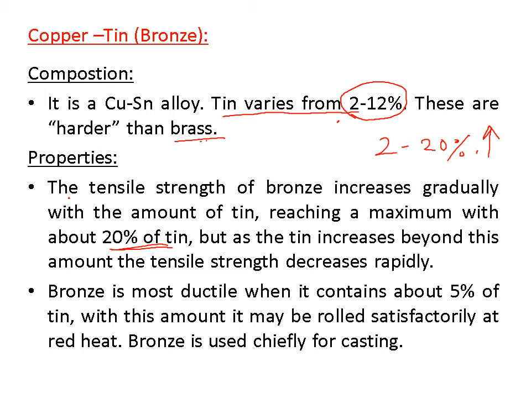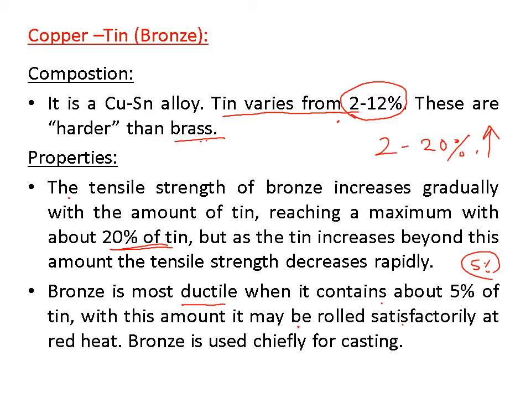Bronze is most ductile when it contains about 5% of tin. With this amount, when tin percent is 5%, then bronze is mostly ductile. Its ductility is highest at 5% of tin. At this percentage of tin, it may be rolled satisfactorily at red heat.